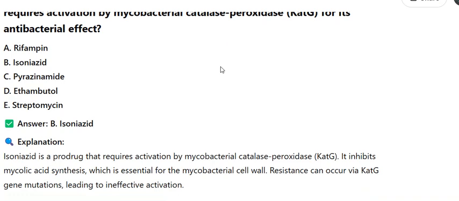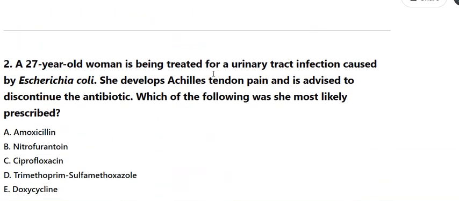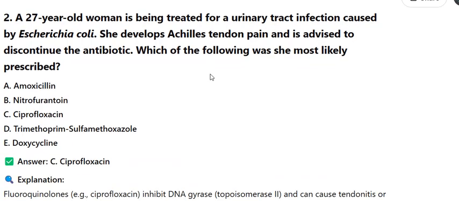Explanation: Isoniazid is a prodrug that requires activation by mycobacterial catalase peroxidase, KatG. It inhibits mycolic acid synthesis, which is essential for the mycobacterial cell wall. Resistance can occur via KatG gene mutations, leading to ineffective activation.